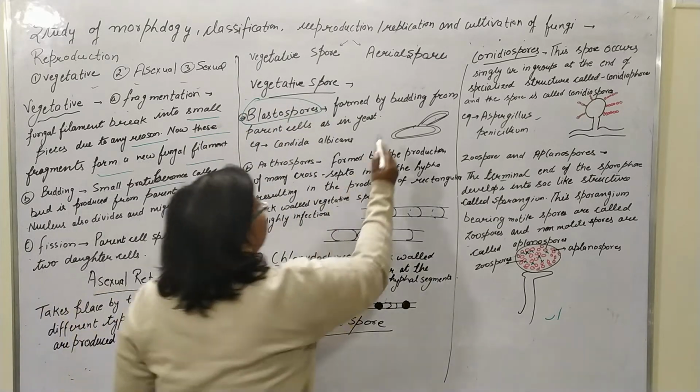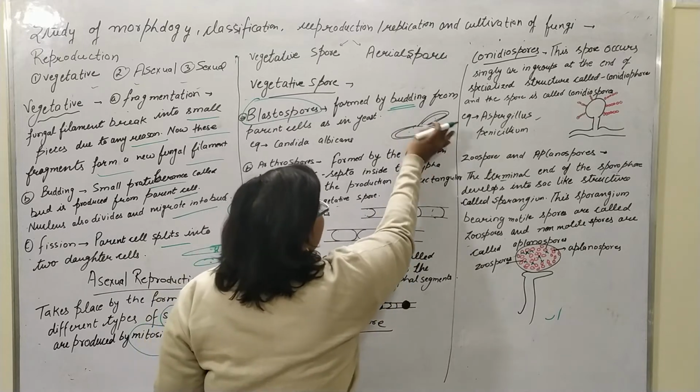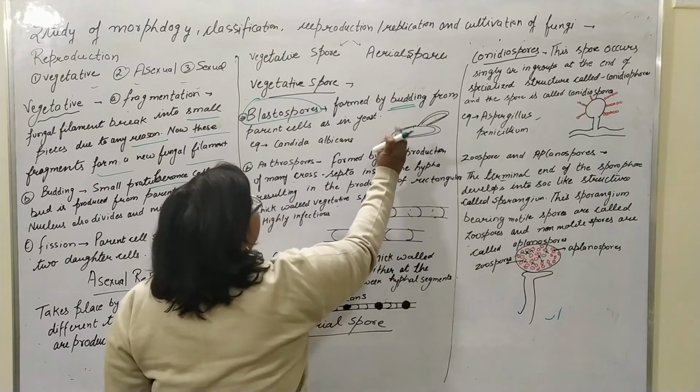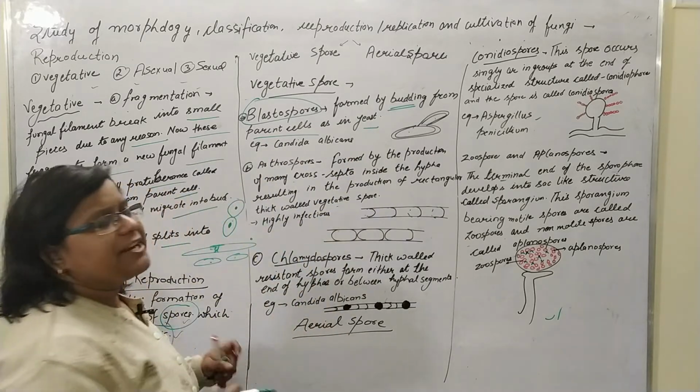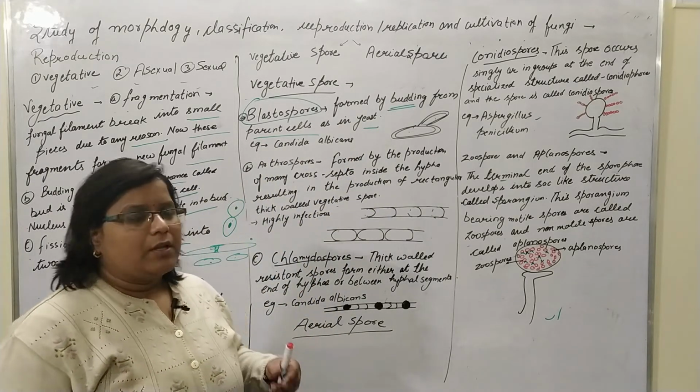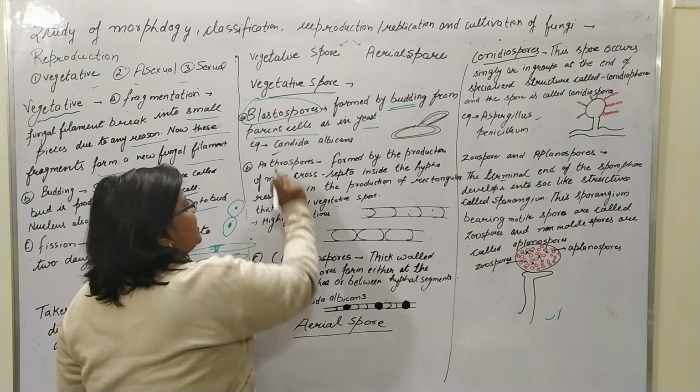The blastospores are formed by budding. Okay, if it is the parent body, the bud is formed from the parent cell as in yeast. Such kind of spore is known as the blastospore. Example is Candida albicans.